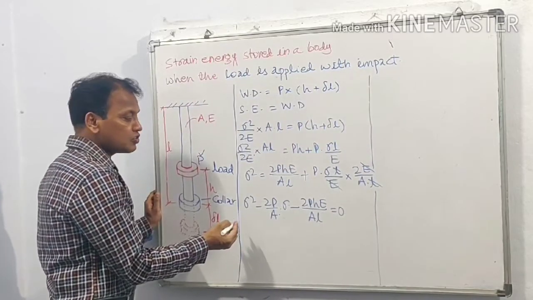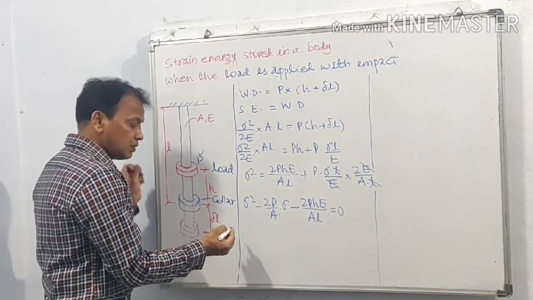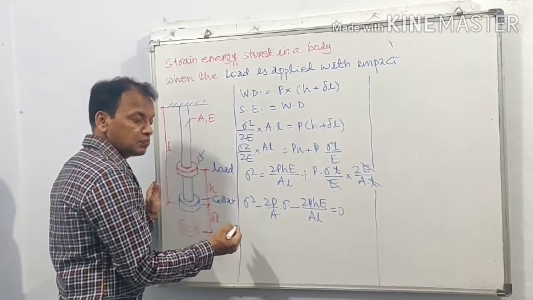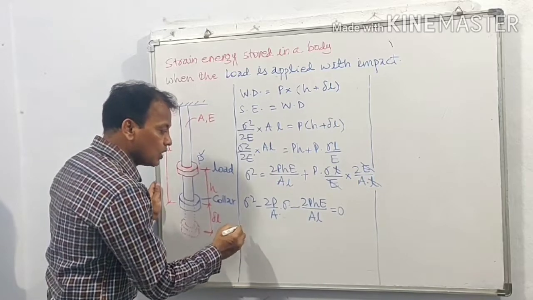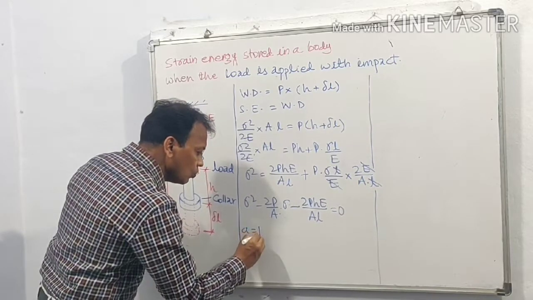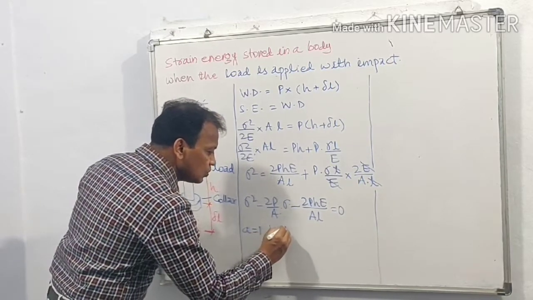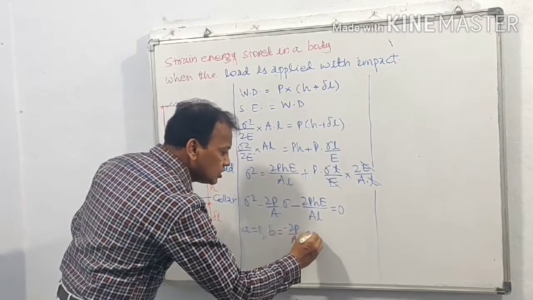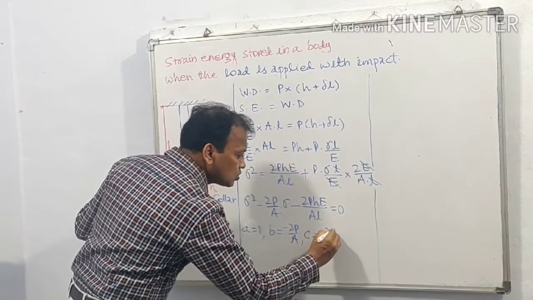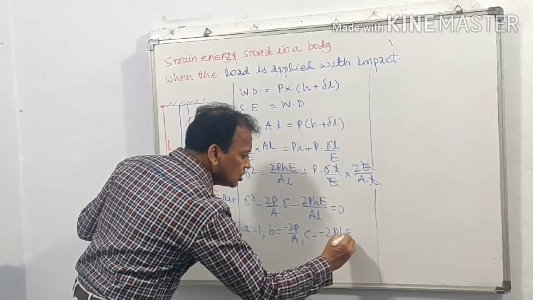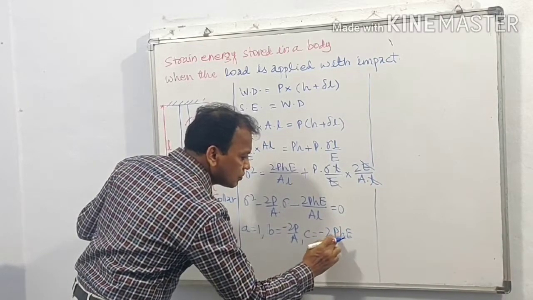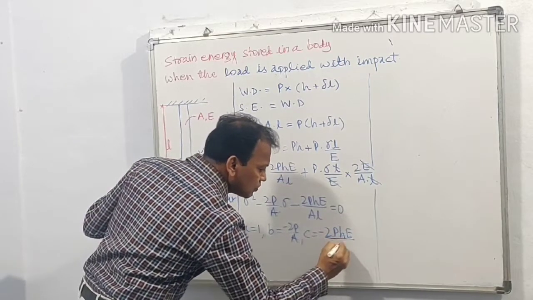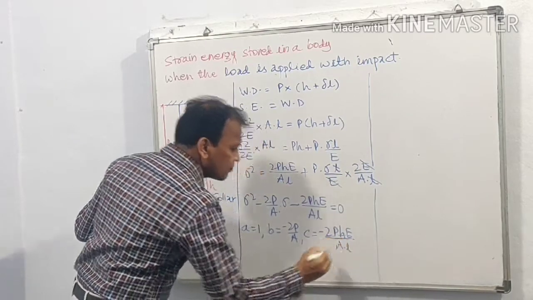This is a quadratic equation, ax square plus bx plus c. a is equal to 1, b is equal to minus 2P upon A, and c is equal to minus 2PhE upon AL.